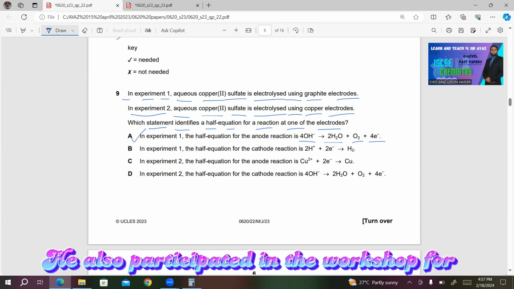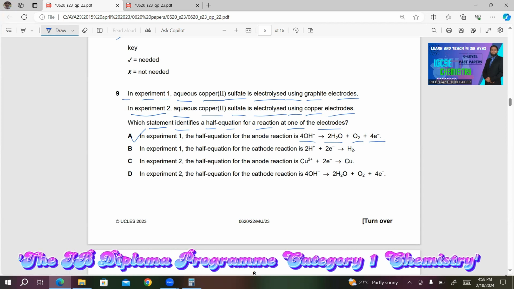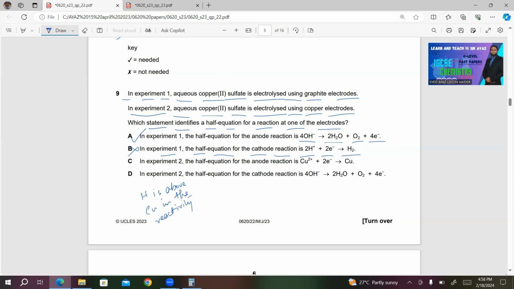For your convenience, I am reading the other choices. B: in experiment 1, the half equation for the cathode reaction is 2H+ plus 2 electrons gives H2. This is incorrect. The reason is that hydrogen is above copper in the reactivity series, so we can't get hydrogen.